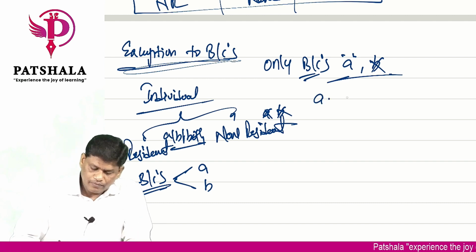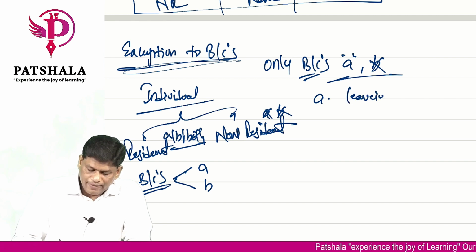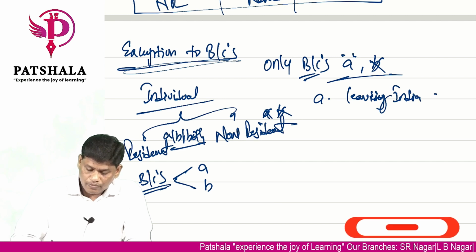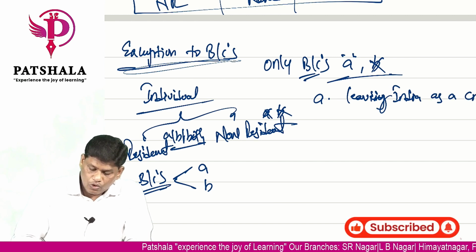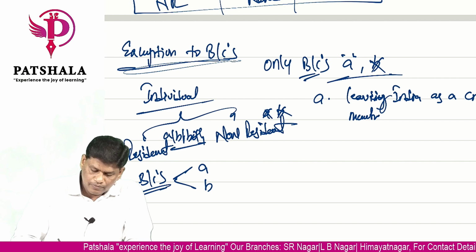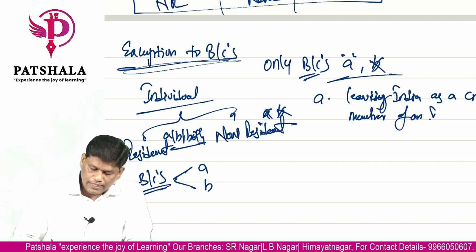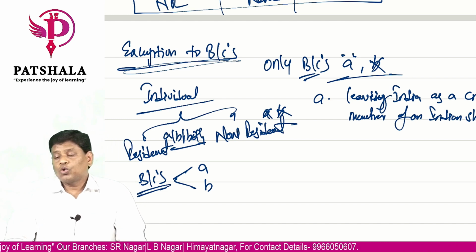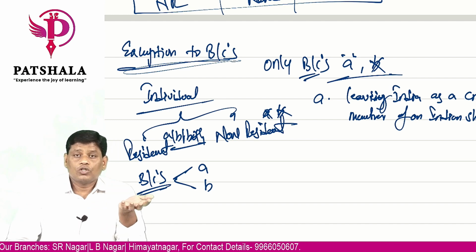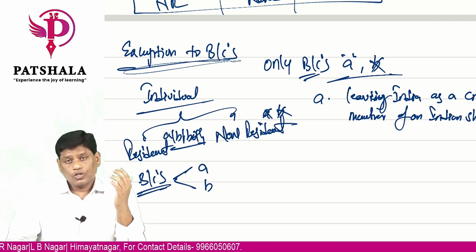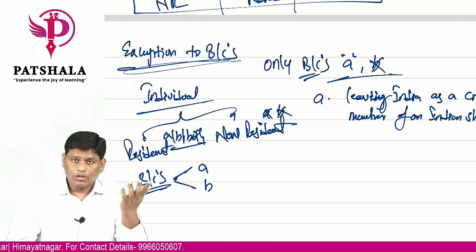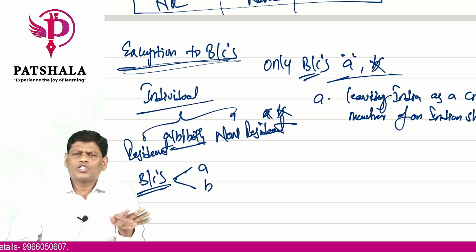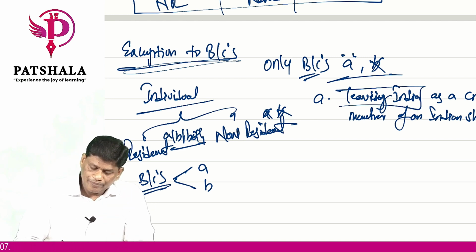First one, any person who is leaving India as a crew member of an Indian ship. Who is a crew member of an Indian ship? Who works on board of the ship is called as a crew member. You go on a tour outside India, world tour, some country tour, etc., and you come back again. You are called as a crew, anyone who works on the ship. So you are going to leave India.